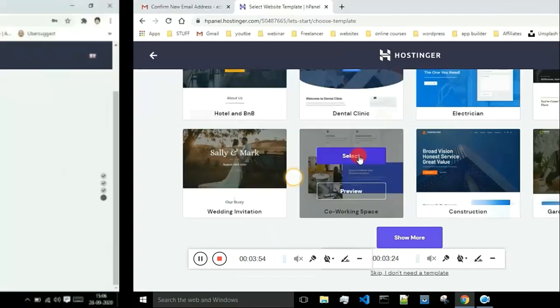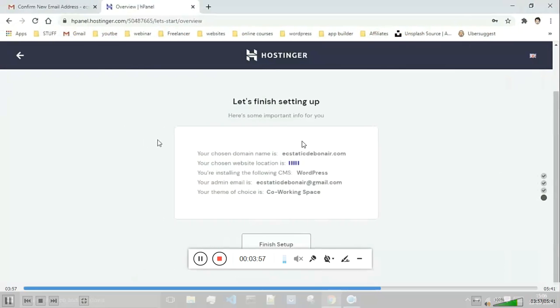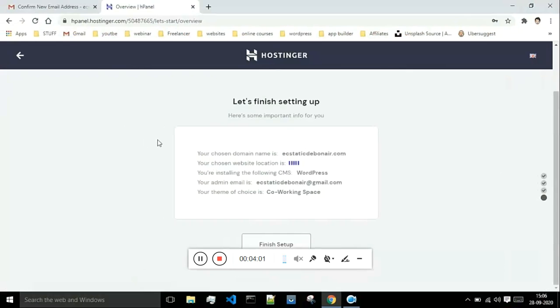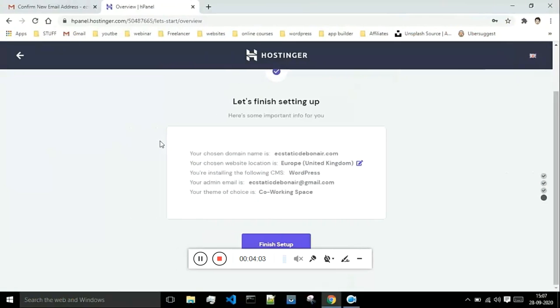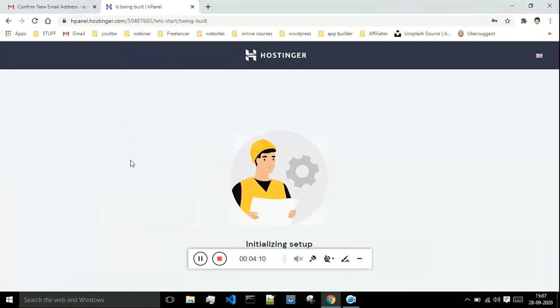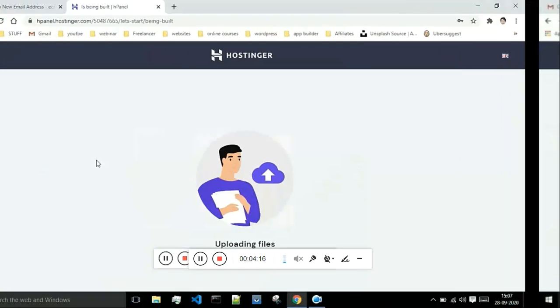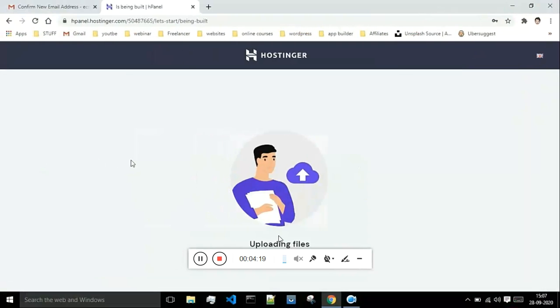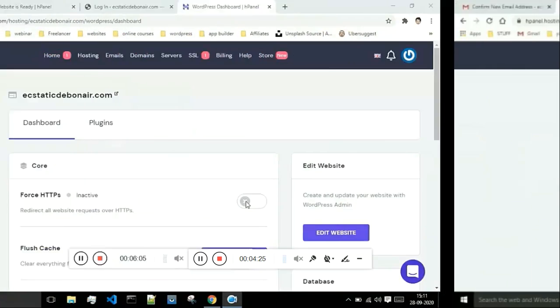After that it will take some time to set things up for you. It will take at least 5 minutes, and once the setup has been done, you will get the option which is finish setup. Just click on this, and it will do a few more environment setup things. And once the entire thing has been done, the next step is uploading files. All these steps will be carried out by the web hosting automatically. You don't have to pay attention to it.